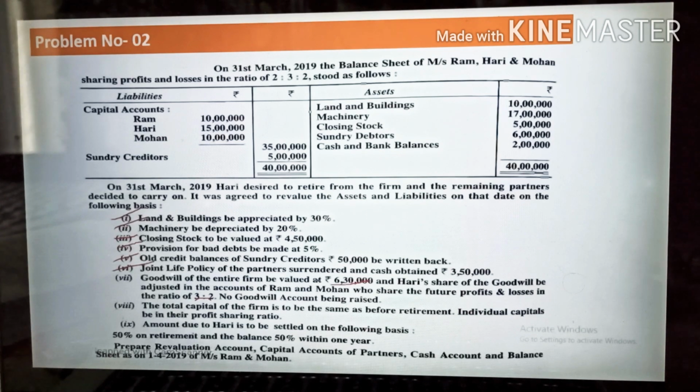Individual capitals will be in their profit sharing ratio. Now there are two partners. Earlier it was 3, but now after the retirement there are 2 partners, and their new profit sharing ratio is 3:2. So this 35 lakh capital you need to maintain in the partnership. So the individual partners will bring this 35 lakh rupees in their new profit sharing ratio, and the new profit sharing ratio is 3:5.